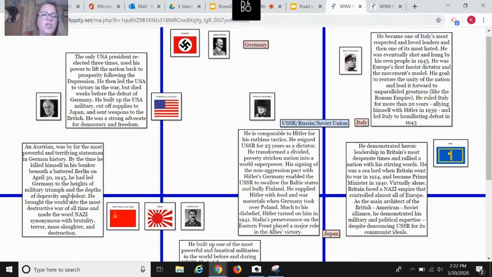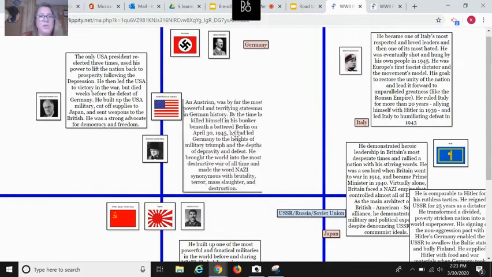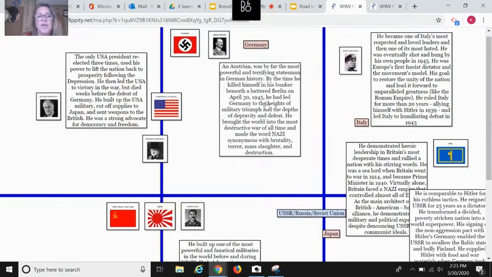There he is, an Austrian. He was by far the most powerful and terrifying statesman in German history. By the time he killed himself in his bunker, maybe, beneath a battered Berlin on April 30th, 1945, he had led Germany to the heights of military triumph and the depths of depravity and defeat. He brought the world into the most destructive war of all time and made the word Nazi synonymous with brutality, terror, mass slaughter, and destruction. Move some of this out of the way so we can put him here. Done. Now, who's the other ally?